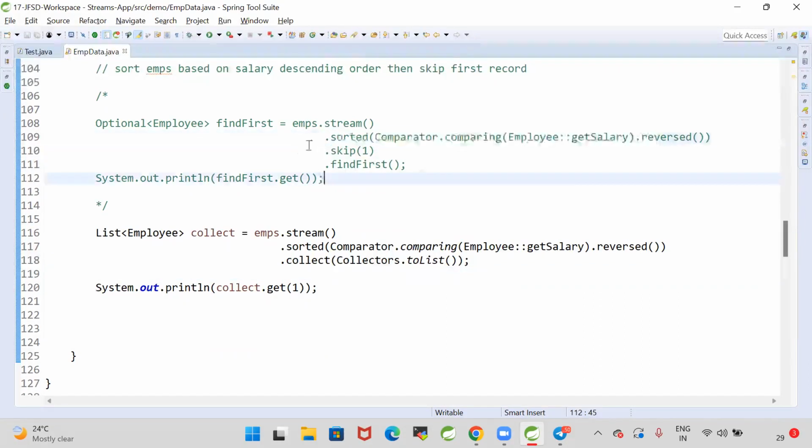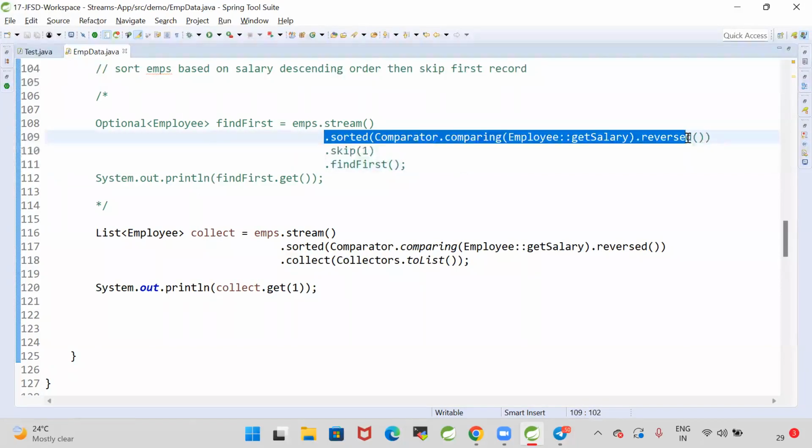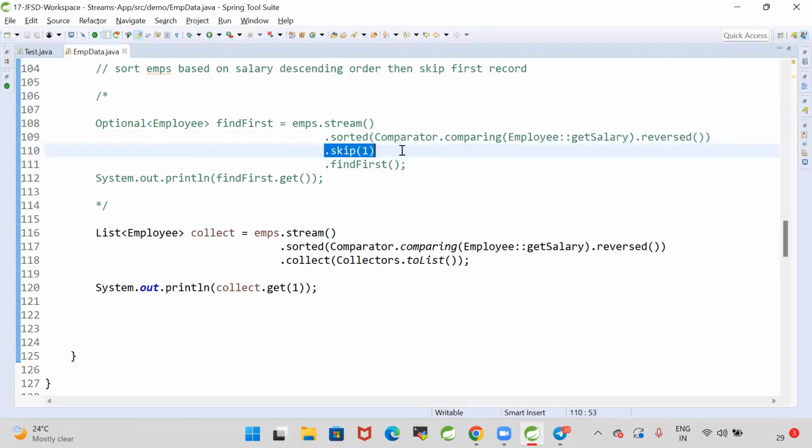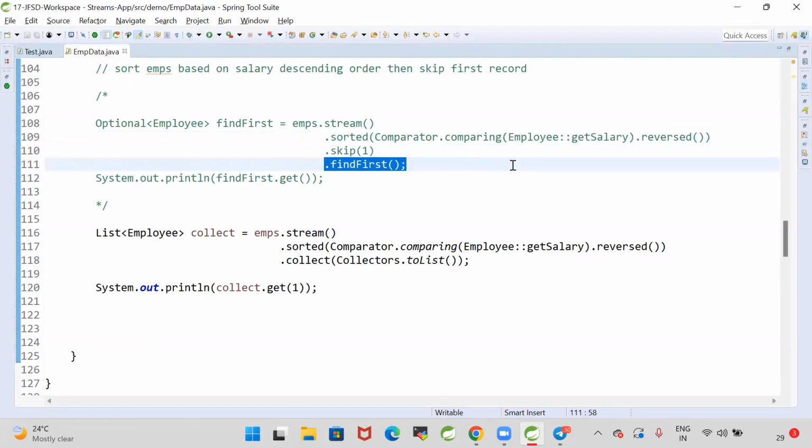In the first approach, after sorting is completed, I'm skipping one record, which means the highest salary employee will be skipped. So whenever we sort in reverse order based on salary, the highest salary goes to the first position and the second highest goes to the second position. When I do skip one, that record is ignored. Then I'm calling findFirst.